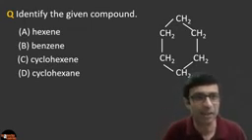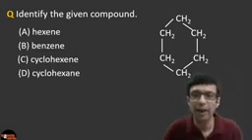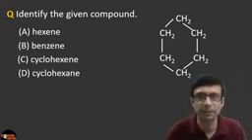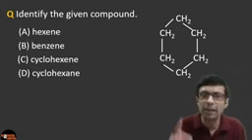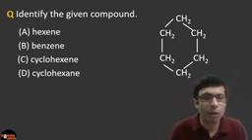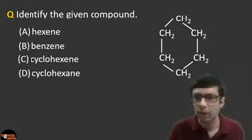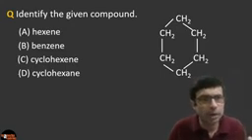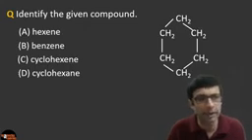So what is the answer here? Some of you are writing benzene, some of you are writing hexene. What do you think is the answer here? So how to analyze this? If you take a look at this compound, what type of bonds do you see here? Do you see any double bonds here? Are there any double bond, triple bond, or are there only single bonds? What do you guys see?